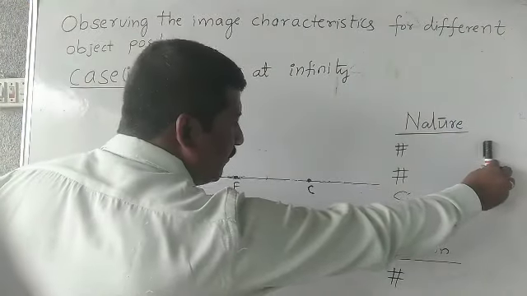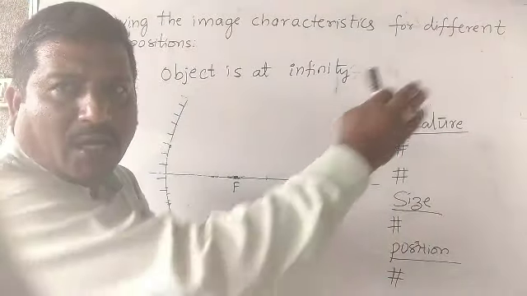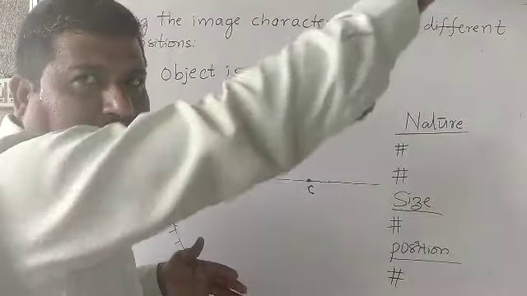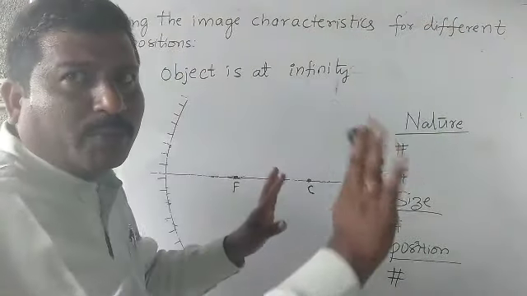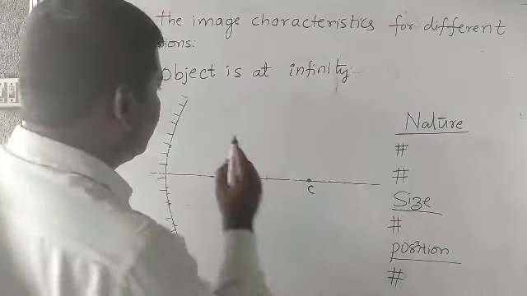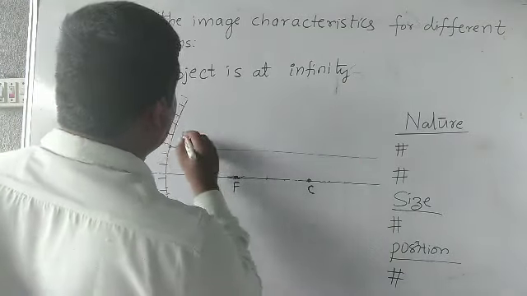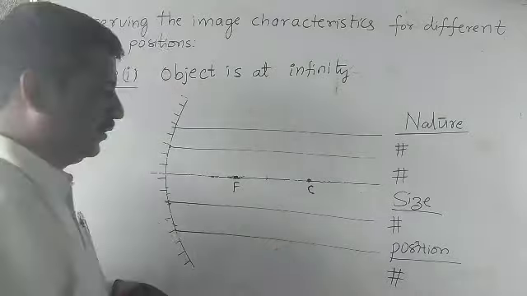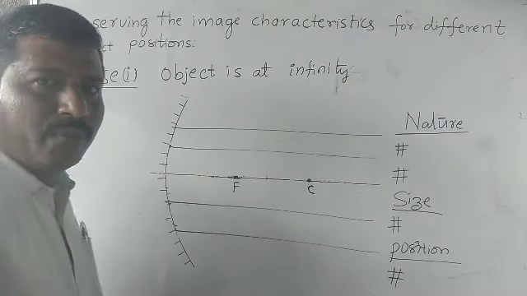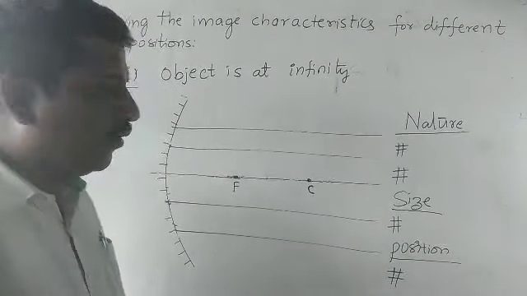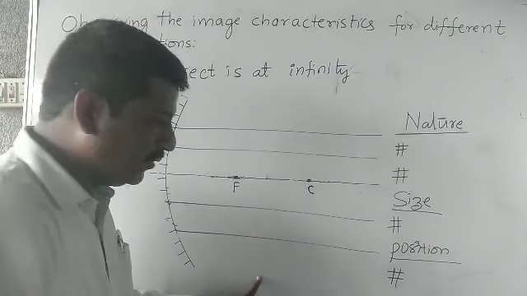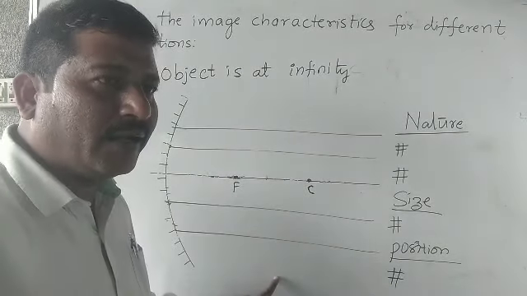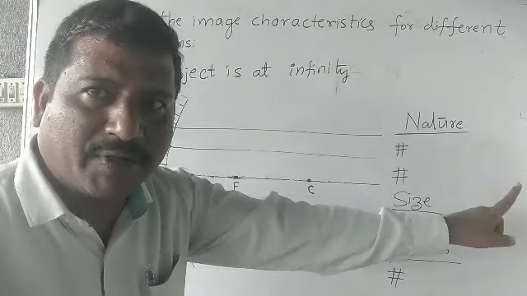When the object is at infinity, there is no need to mention the object position. It is at a long distance. Just we are drawing parallel rays. So these are parallel rays. Why do we draw parallel rays? Because the object is at infinity.